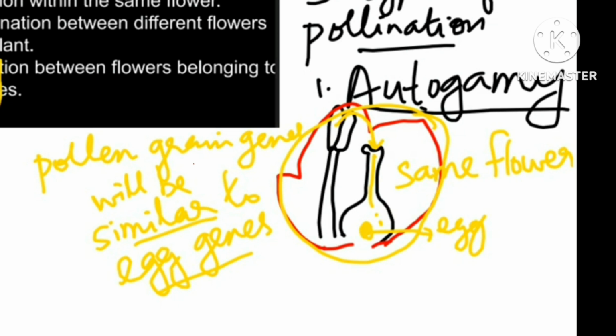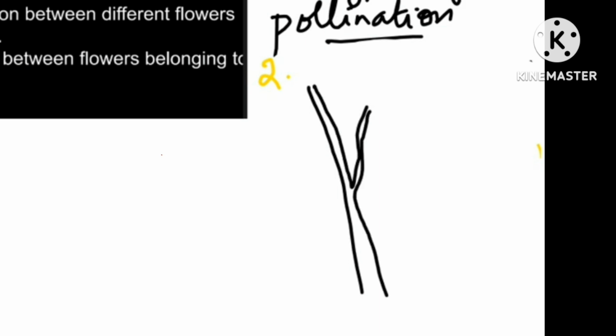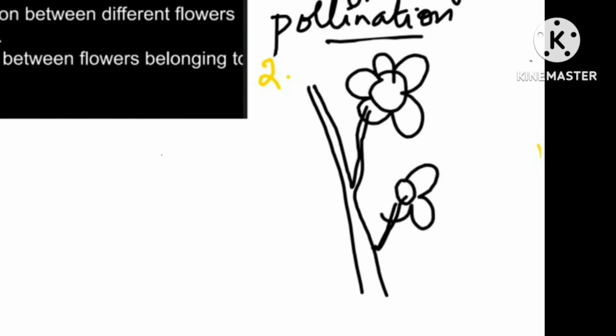Now the next is Geitonogamy. Geitonogamy means, I am drawing here a plant. Suppose this plant is bearing two flowers. And here there is pollen grains present within the anther. I'll name this flower as A, this flower as B. And here there is stigma. I am drawing the stigma present inside the flower like this.